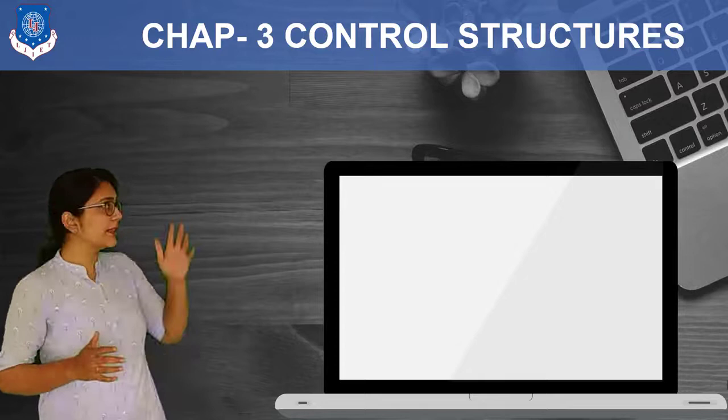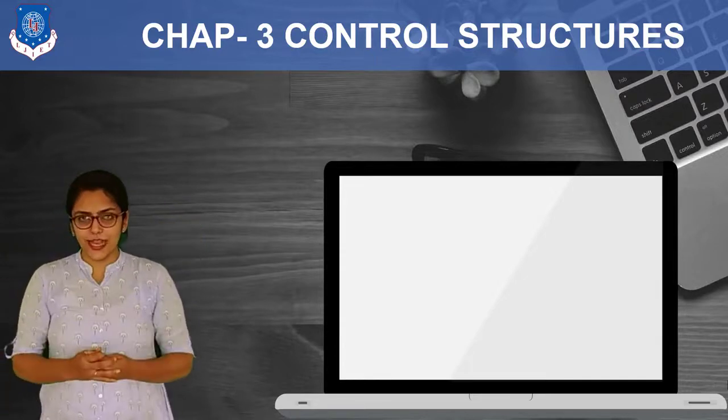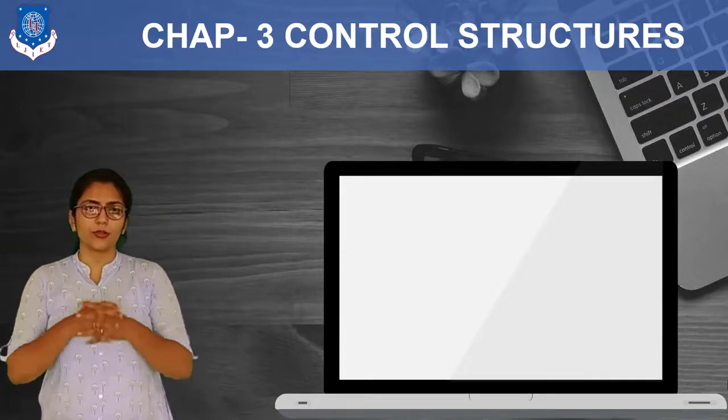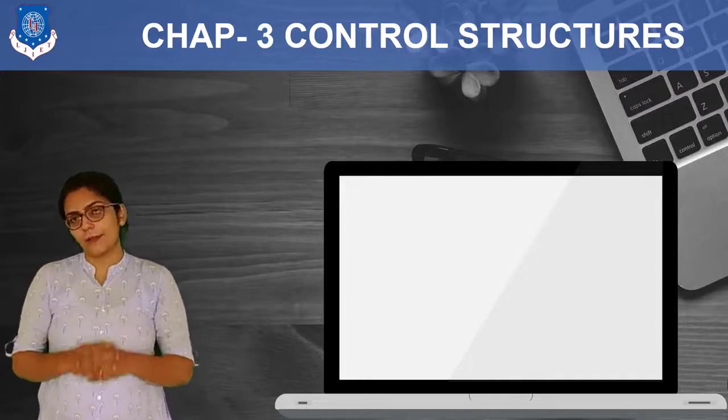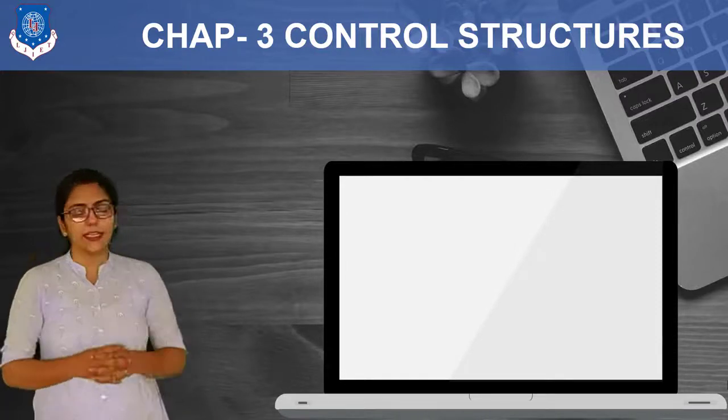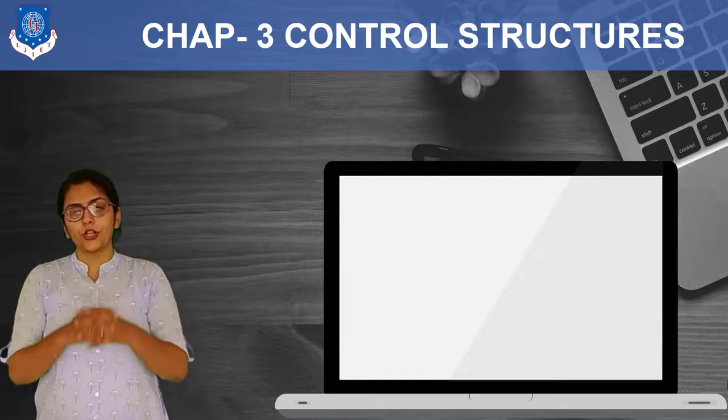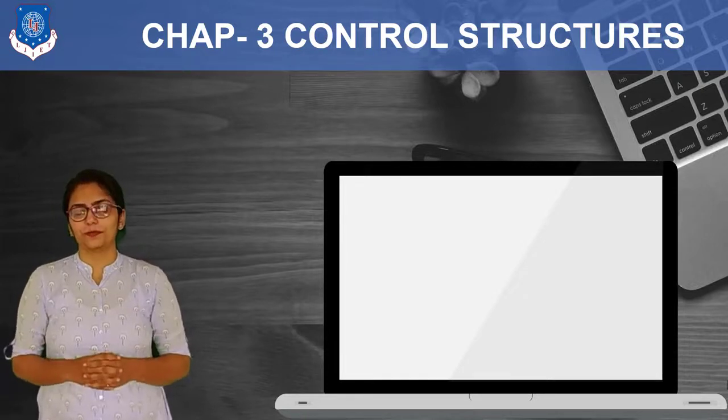As you can see the title over here, from this lecture, this video, we are going to start our third chapter, which is named control structures.